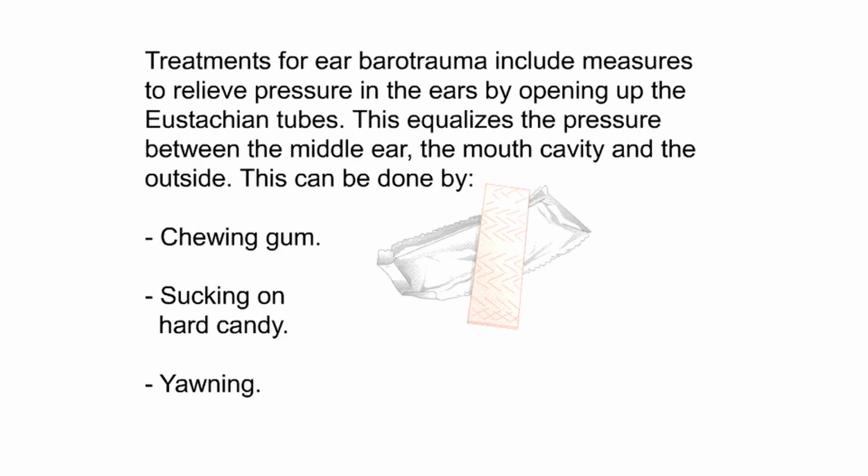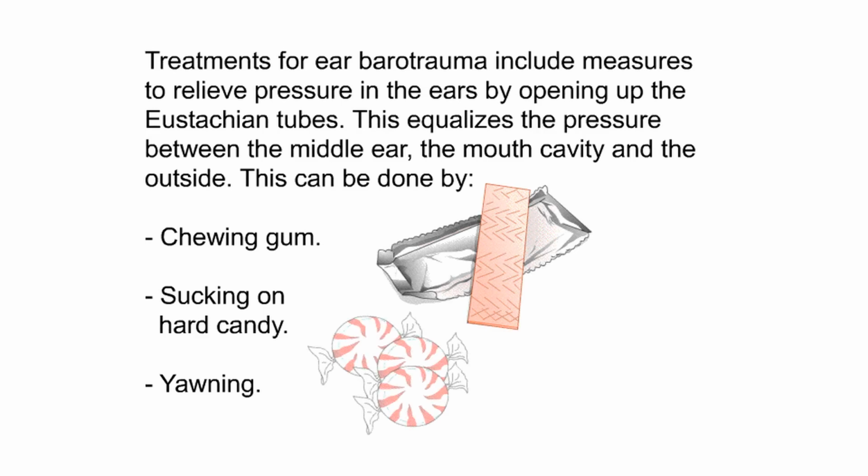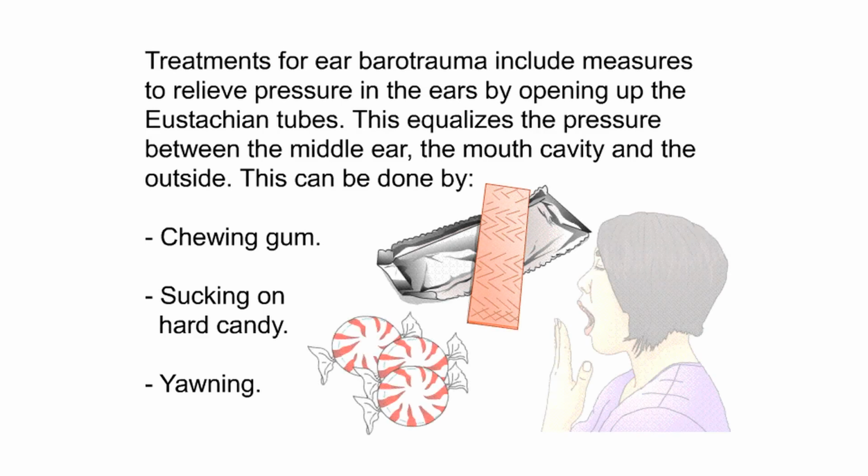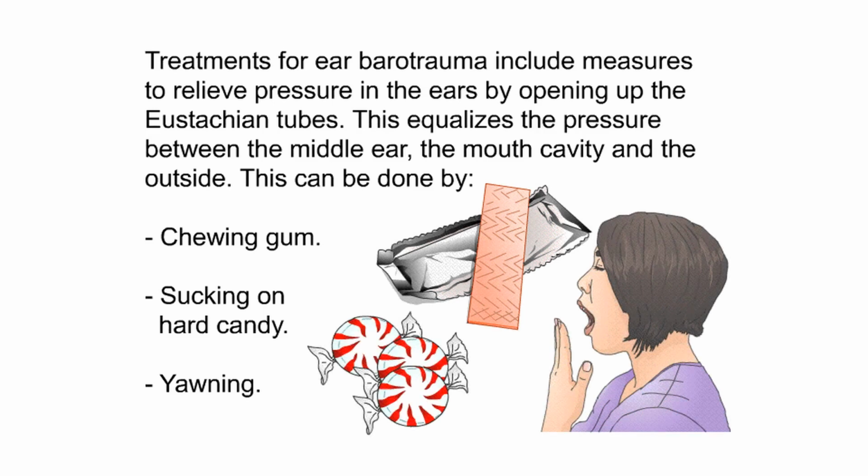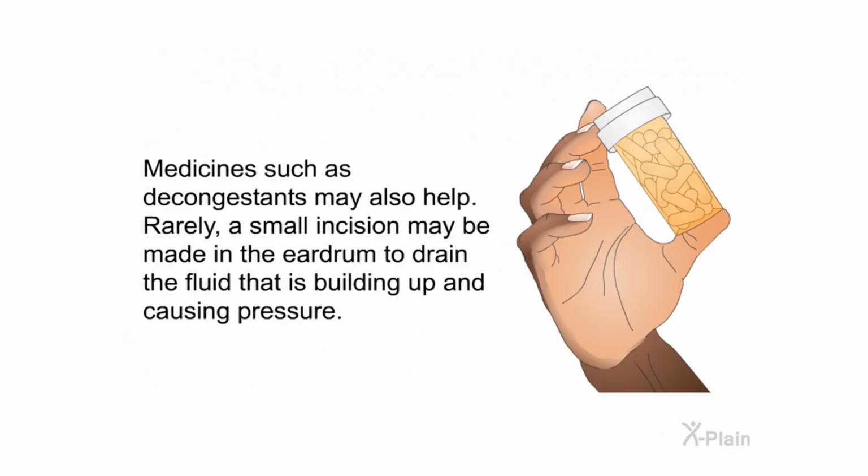Treatments for ear barotrauma include measures to relieve pressure in the ears by opening up the eustachian tubes. This equalizes the pressure between the middle ear, the mouth cavity, and the outside. This can be done by chewing gum, sucking on hard candy, or yawning. Medicines such as decongestants may also help. Rarely, a small incision may be made in the eardrum to drain the fluid that is building up and causing pressure.